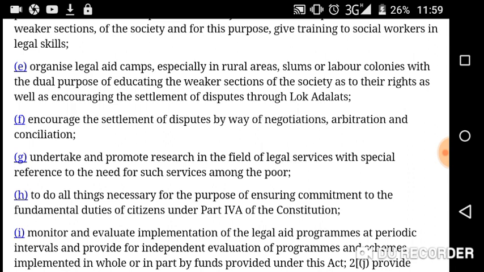So the first purpose is to educate the weaker section of society as to their rights, and number 2, encouraging the settlement of disputes through local authority.